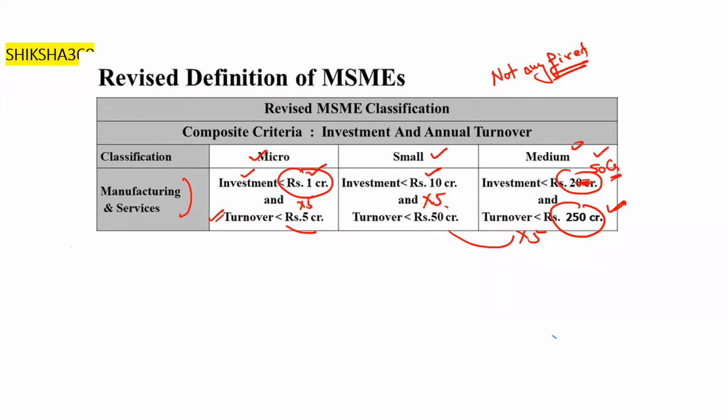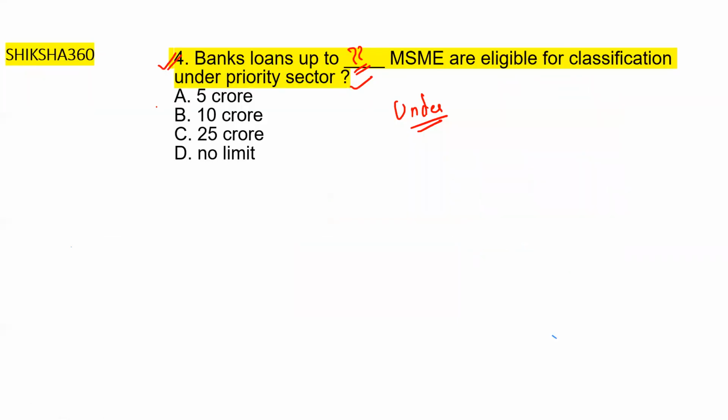Yes, this is 50 crore. Investment is 50 crore, then the turnover is to be 250 crore. Basically, we have to multiply it by 5. So now move back to the question.